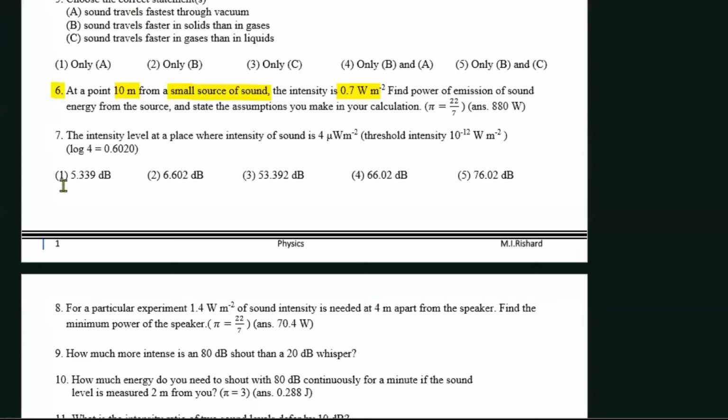All right, so let us discuss the seventh question. In the seventh question, it says the intensity level. So this question is related to the intensity level, guys, right? Intensity level refers to the loudness of sound. You need to know that intensity and intensity level are two different things, right? Intensity level refers to something closer to loudness. They're saying the intensity level at a place where the intensity of sound is 4 microwatts per square meter, right?